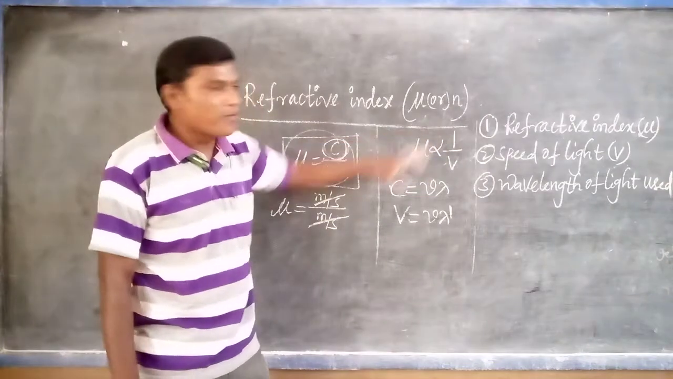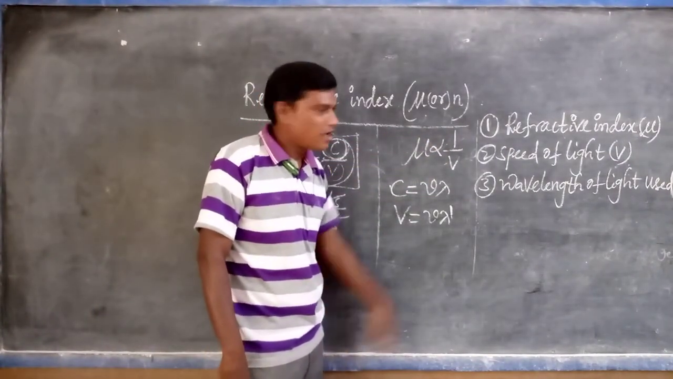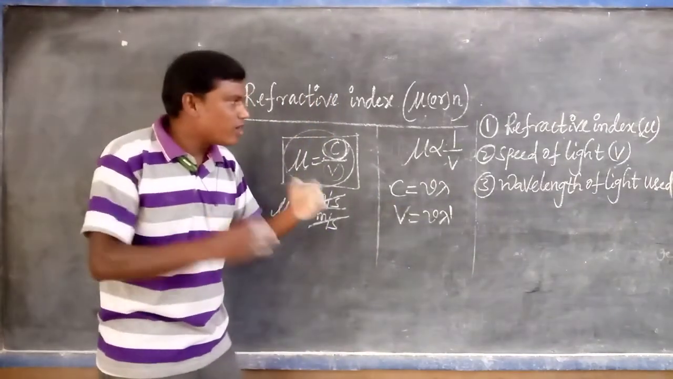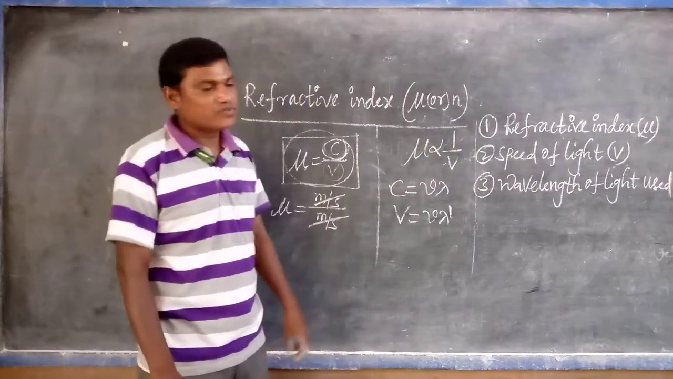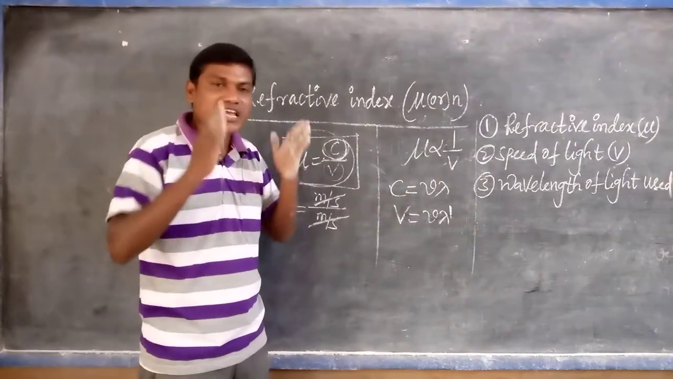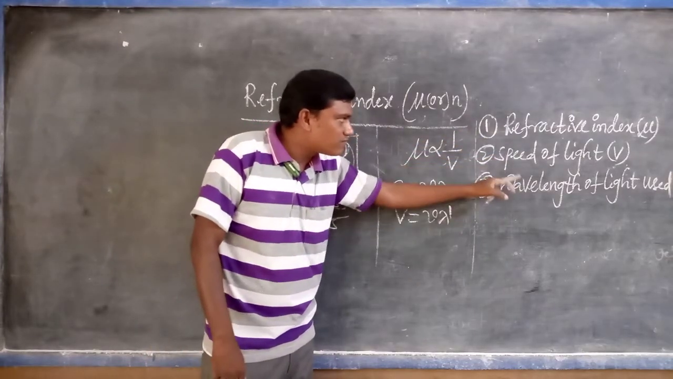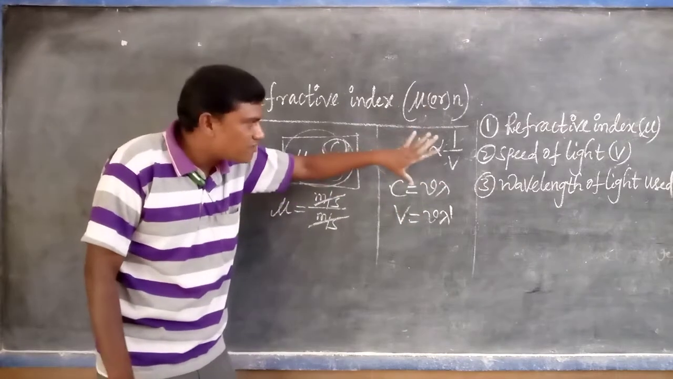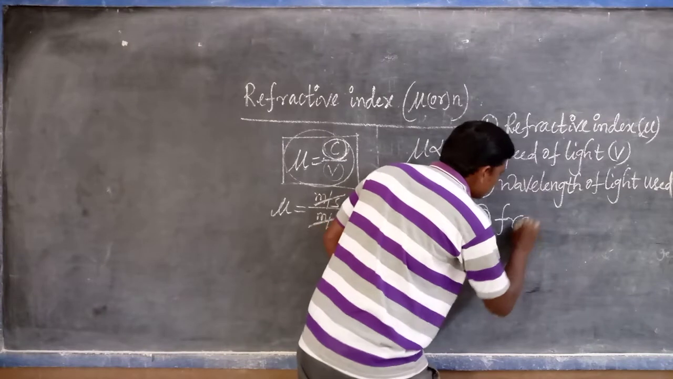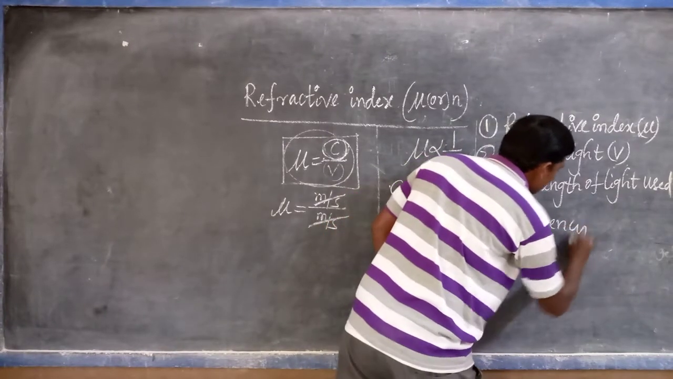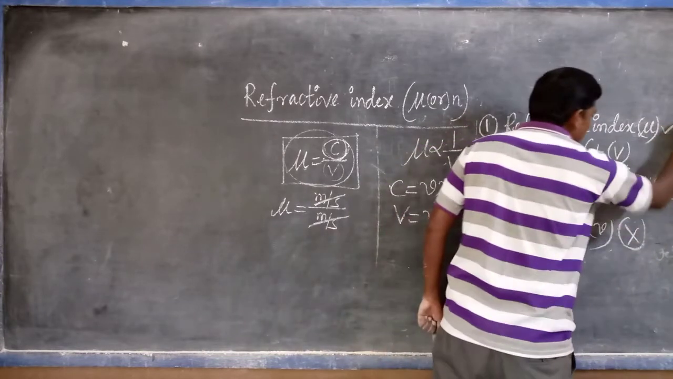We discussed this in intermediate second year, under physical optics, where the wavelength of the light used is covered, and some experiments are there. That's why during the refraction, the refractive index, speed of light, and wavelength of the light used, these three factors change. But frequency, nu or n, does not change.